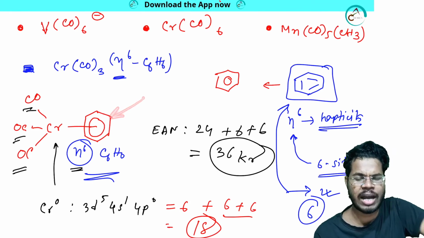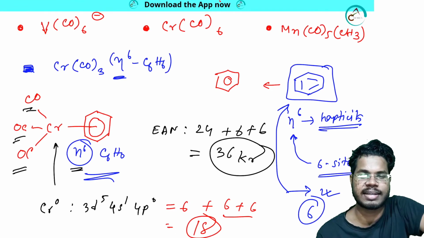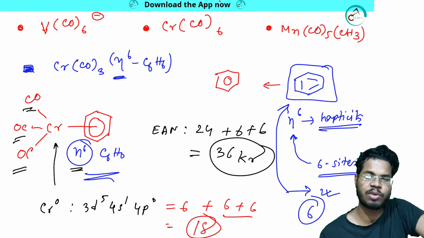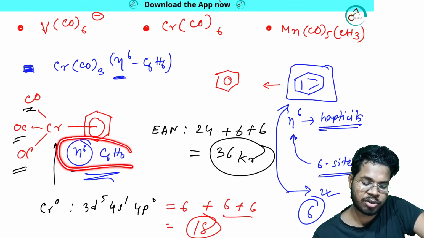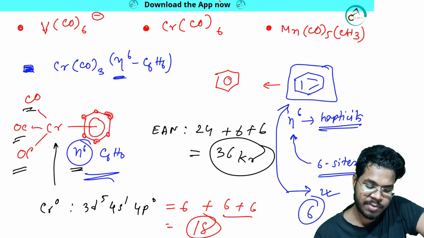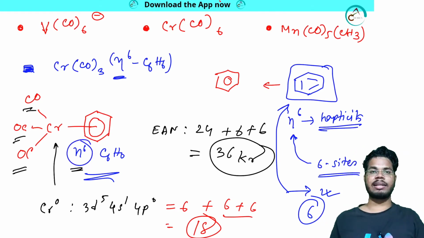and in that system I take the oxidation state method, I don't want to discuss the neutral atom method. So if I use the oxidation state method for the charged system, what will be the number of electrons that it will donate? It is donating from 6 different sites and the number of electrons is 6, that's why it is eta 6. So let me take another example like that.